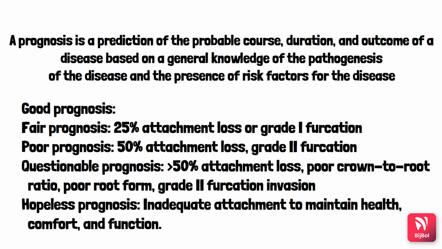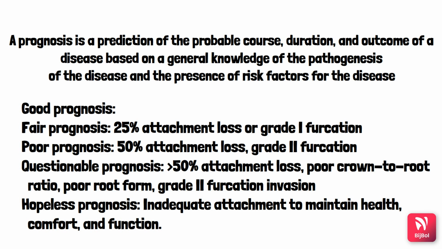Whereas if there is greater than 50% attachment loss, poor crown root ratio, poor root form, grade 2 furcation or grade 3 furcation, or mobility number 2 or 3, or if there is root proximity, then it is called questionable prognosis. If there is inadequate attachment in order to maintain the health, comfort and function, then it is hopeless prognosis. So remember that good, fair and hopeless prognosis in this classification system can be established with some amount of accuracy.